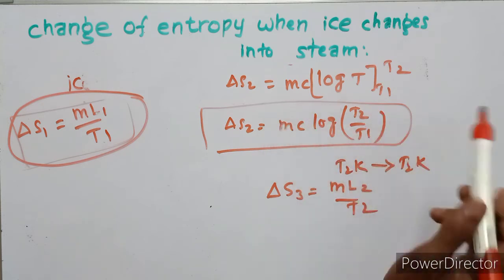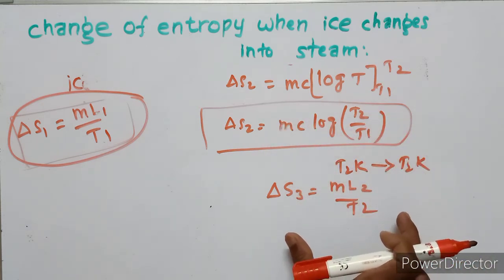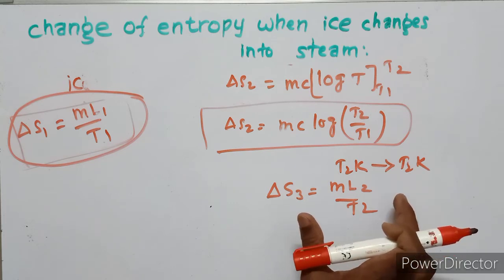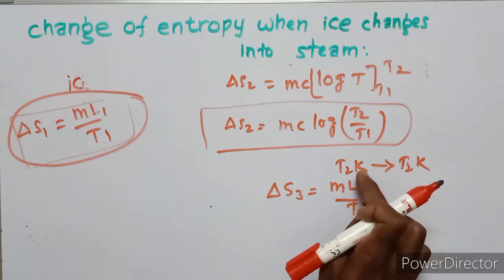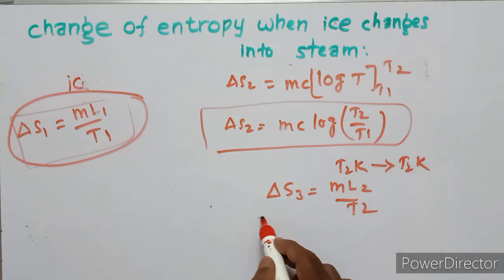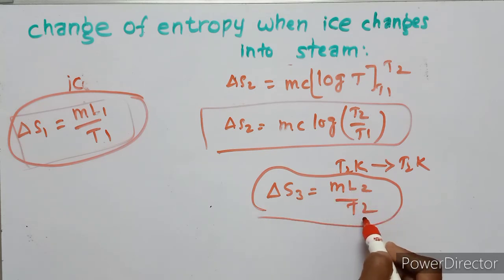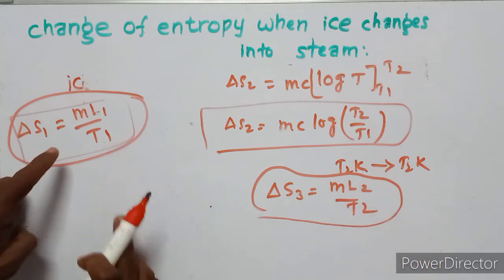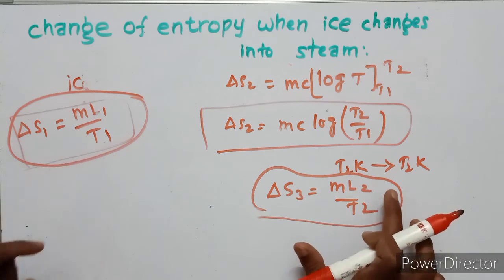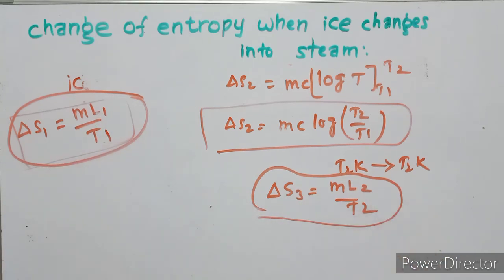In the final stage, water at T2 Kelvin changes into steam at the same temperature, so delta S3 equals m L2 upon T2. Here L1 and L2 are the latent heats.